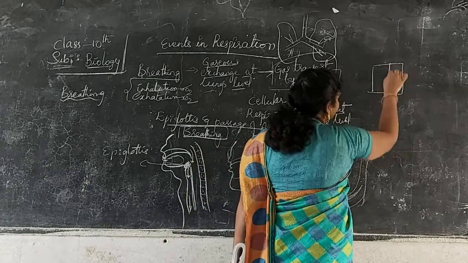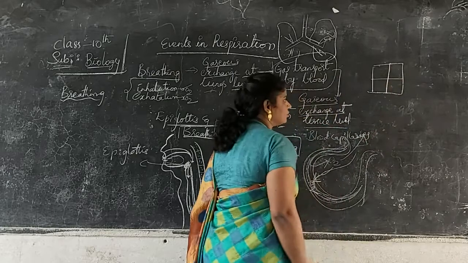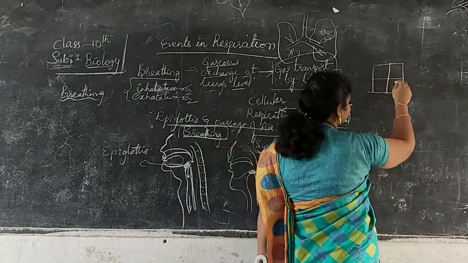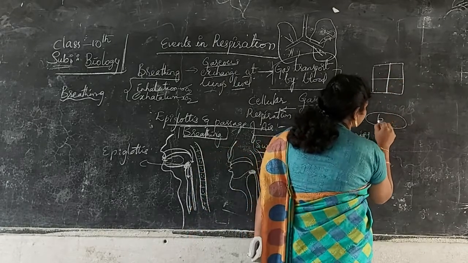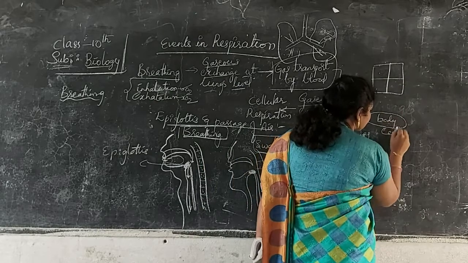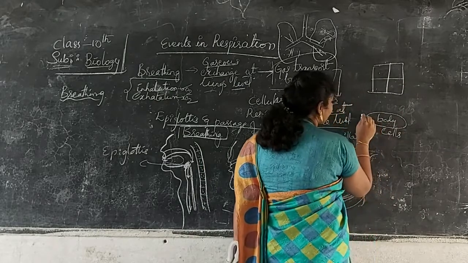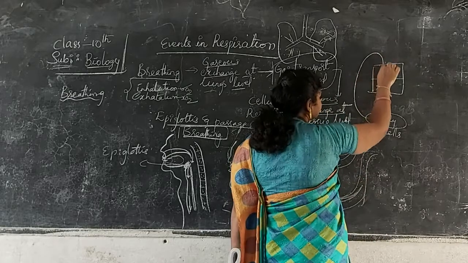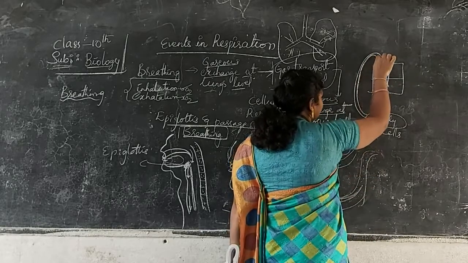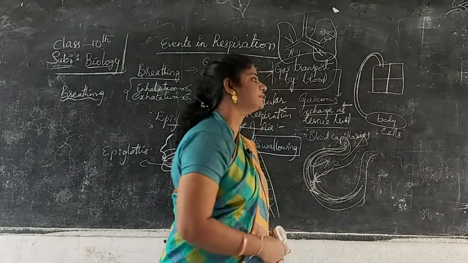See here, we have four chambers of the heart. This is the body cells. Arteries and veins are carrying the blood.